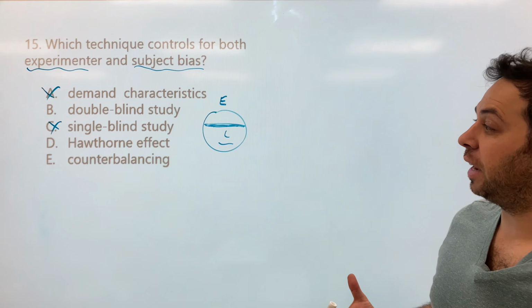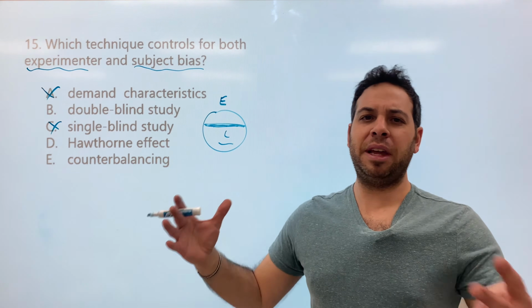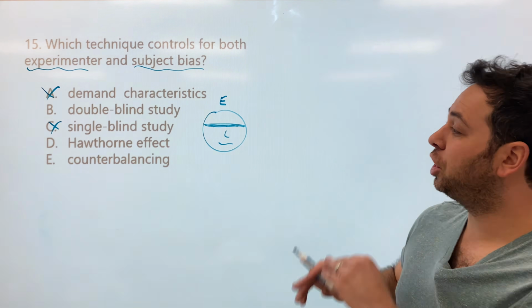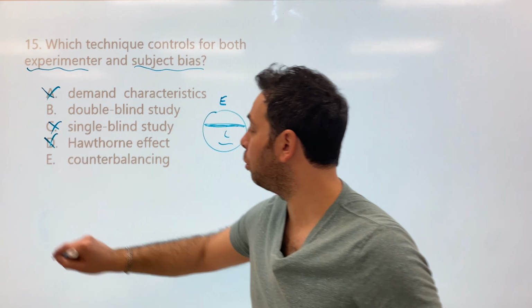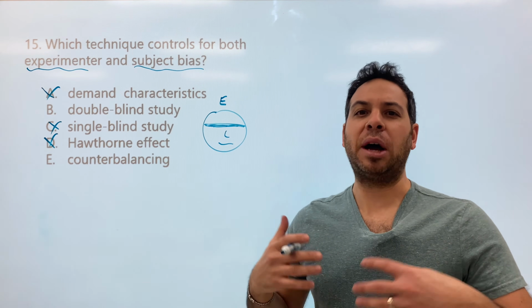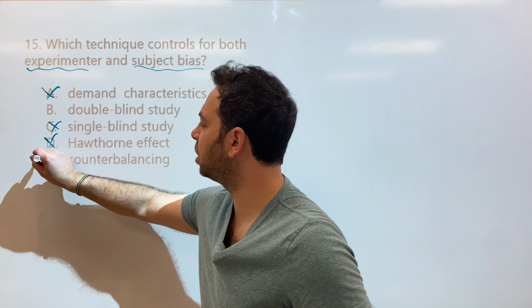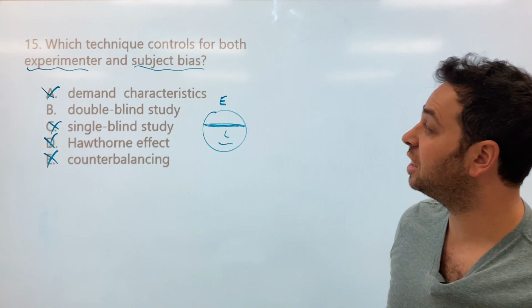The Hawthorne effect. Now, the Hawthorne effect is this very famous study where people change their behavior when they're being watched. Nothing to do with bias. And lastly, counterbalancing is kind of like confounding variables, something that might affect our results. Cross that out. That doesn't really deal with bias. Which leads us to double-blind study.